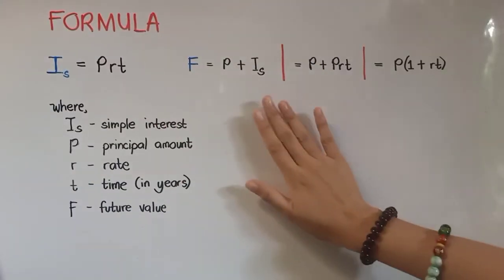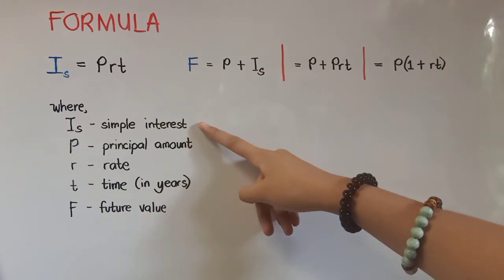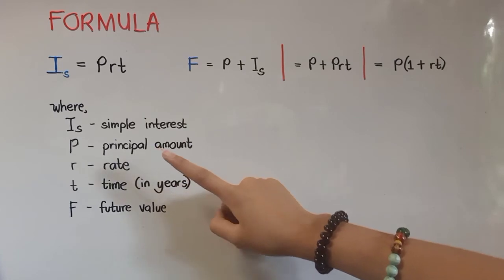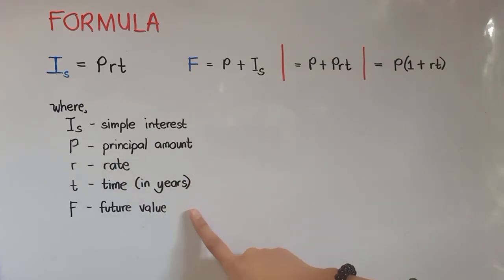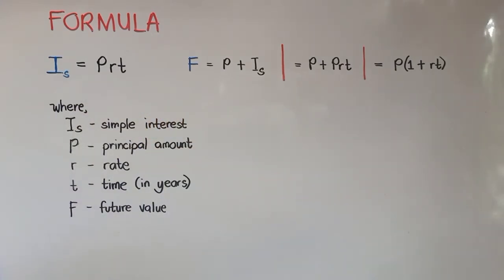Now let's go to the formula. I stands for simple interest, P is for principal amount, R for rate, T for time in years, and F is for the future value. Our simple interest is equal to principal multiplied by the rate multiplied by time.